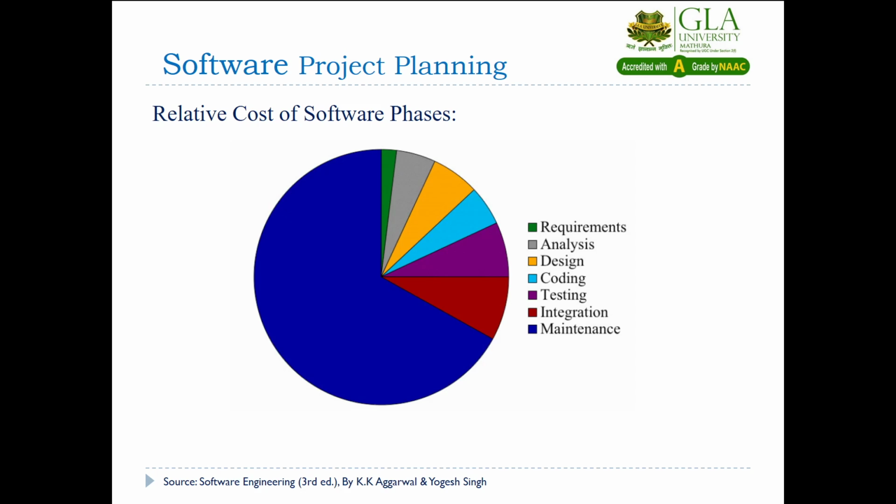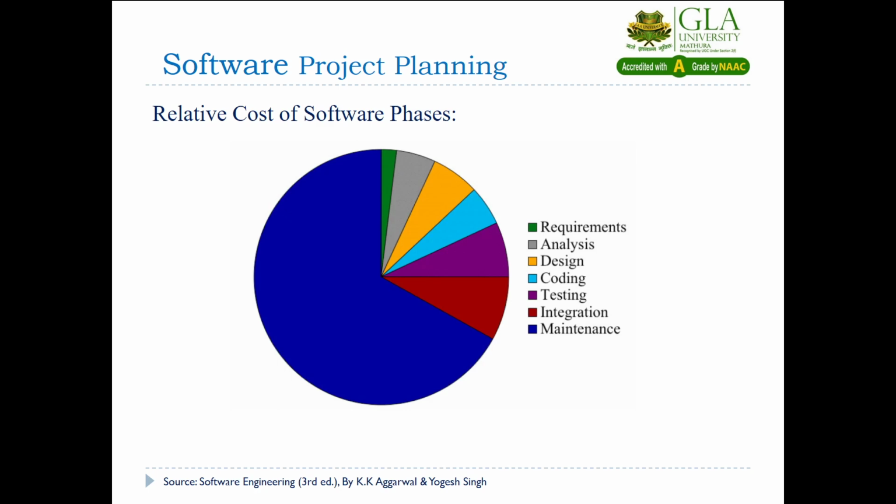Every model has different phases, and every phase requires some effort and time duration. These phases are important in every software development. In the cost estimation process, we will learn 5 different models.